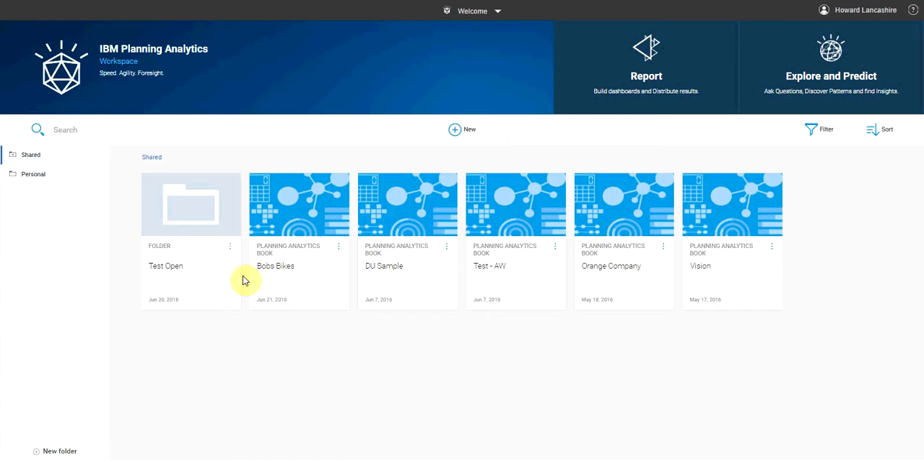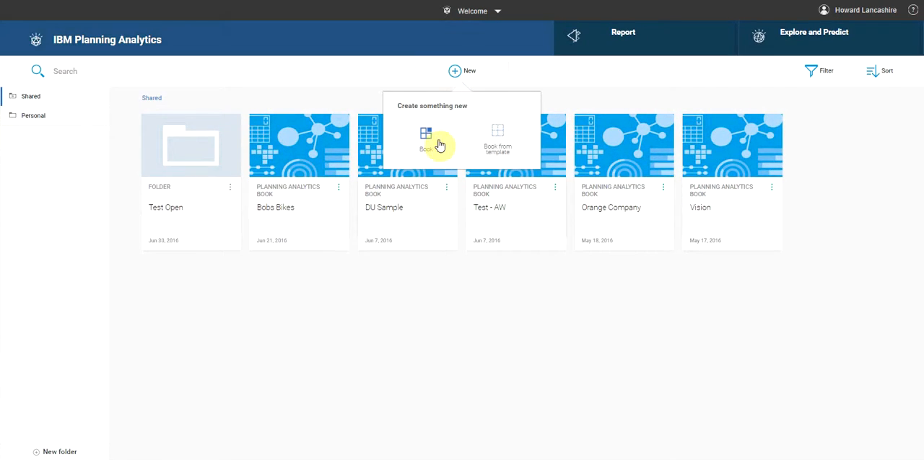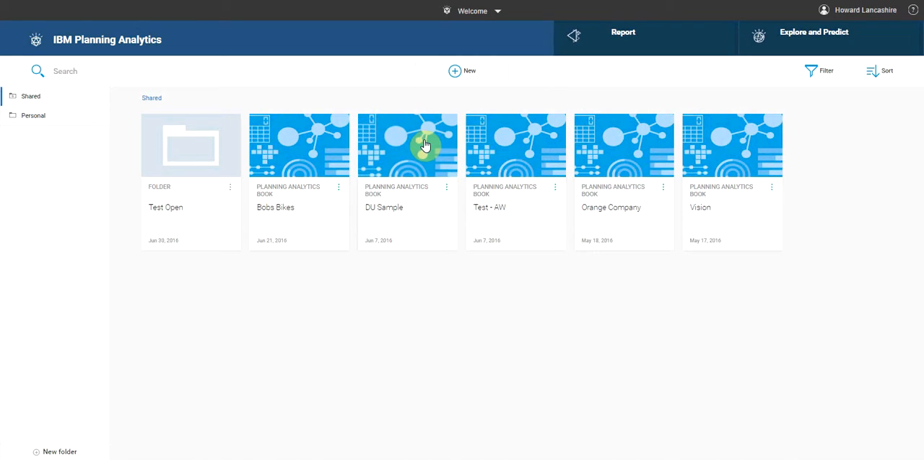I think the quickest way to show you what the IBM Planning Analytics solution looks like is to very quickly give you an overview and a look at building a very quick and simple report. So to begin with, we can see the relevant previously saved workbooks, and you can see these are either in a shared or personal folder. So if I just click on new and we want to do a new book,